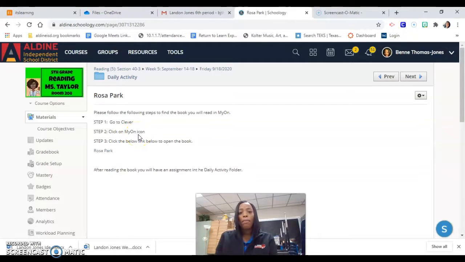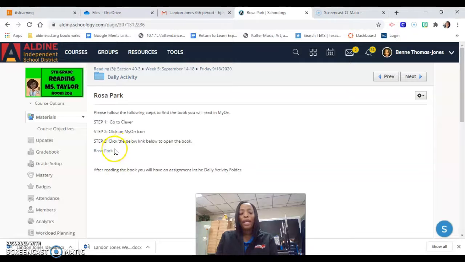Once you click on the Mayan icon, you will click back into Schoology and click this link, Rosa Parks. You cannot click the link Rosa Parks by itself. You will have to go to Clever, then Mayan, and then come back to Rosa Parks' link. You cannot click the link first because it will not open unless you have Mayan open.